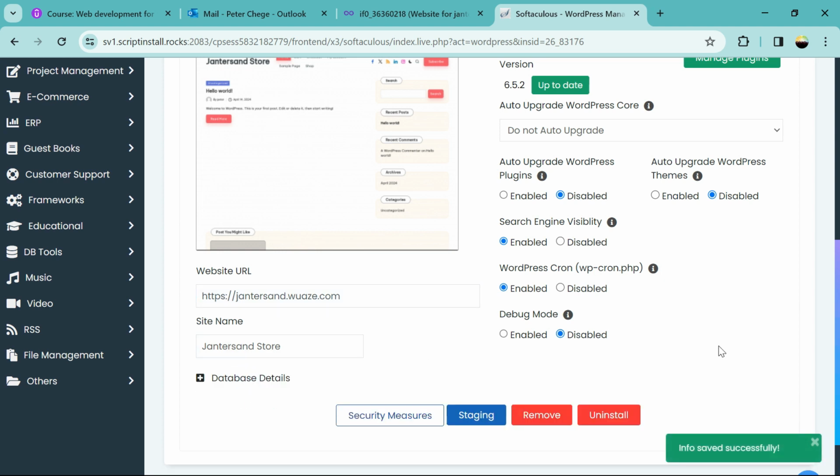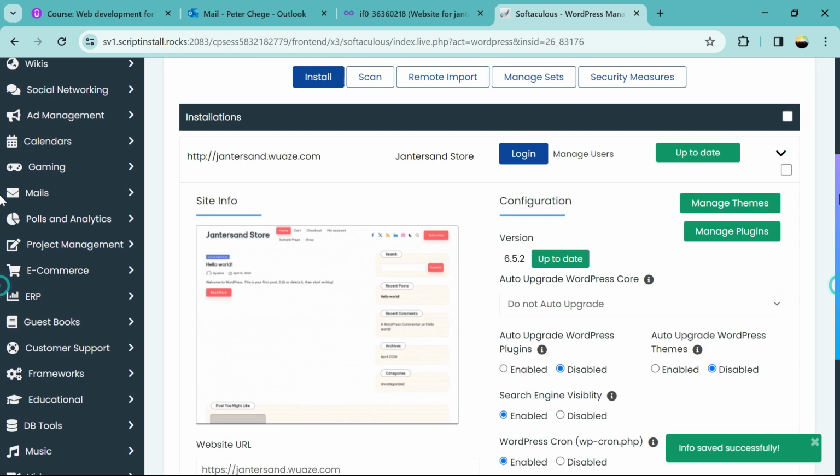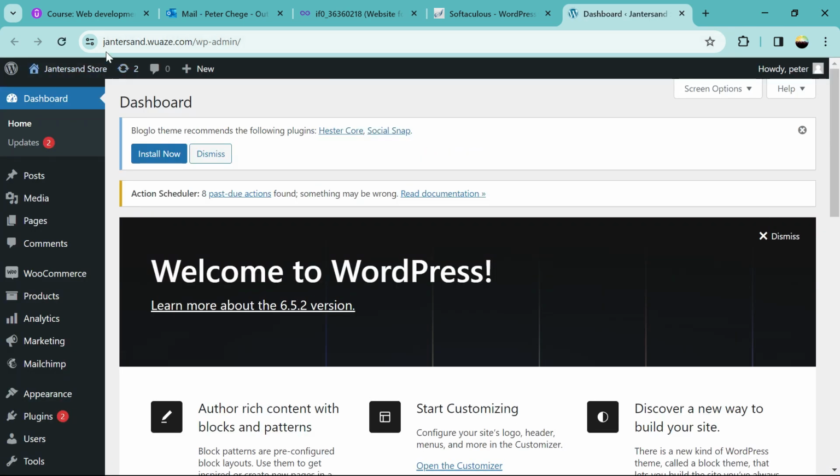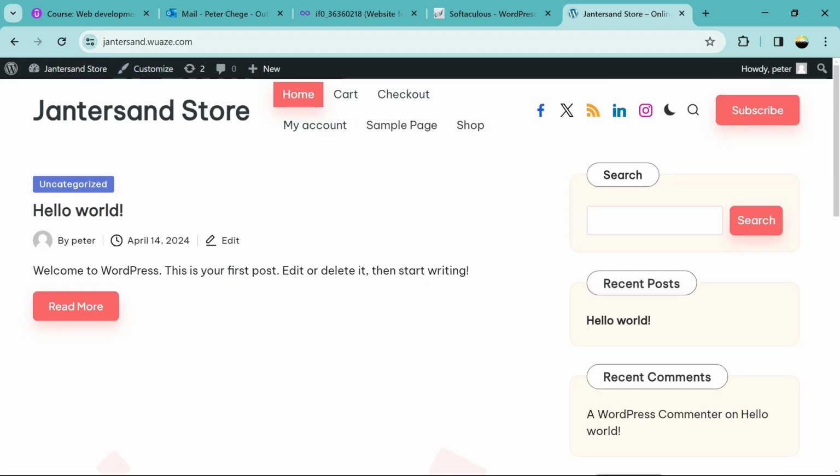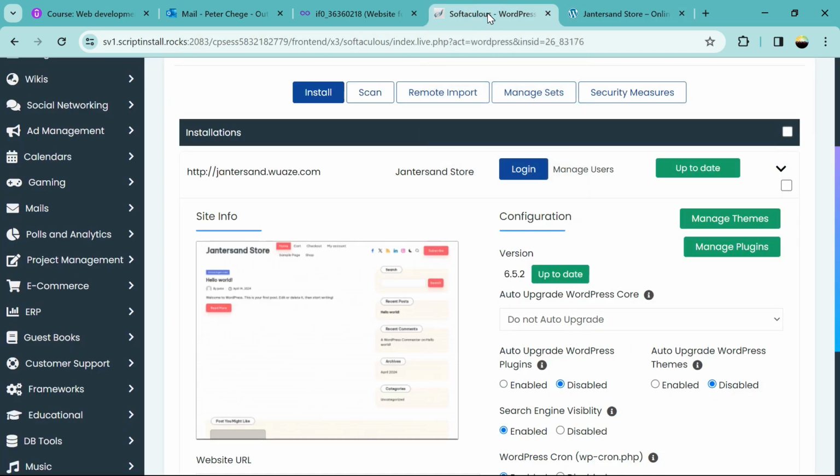So now if we click manage login, you notice now it is secure. We don't have that error. Let's visit our site. Again, even the website is secure. So that's how you apply for SSL certificate and install.